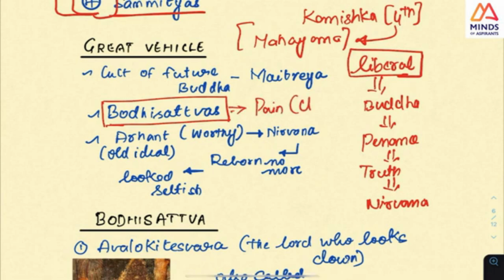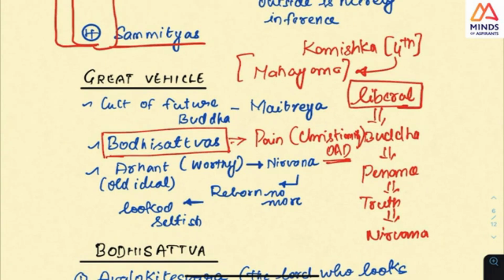So it is actually similar to Christianity. And if you look at it, this is also a confluence of religion. Christianity comes around 0 AD or somewhere, and this Mahayana Buddhism is 200 AD or somewhere. So this is a confluence of religion, and this concept of Bodhisattva is very similar to Christianity. Just as Christ took the sins of the people, similarly Bodhisattvas took the sins of the people, and they help in the liberation of the people from this world. Many religions have future deities. In this, the future Buddha is Maitreya.